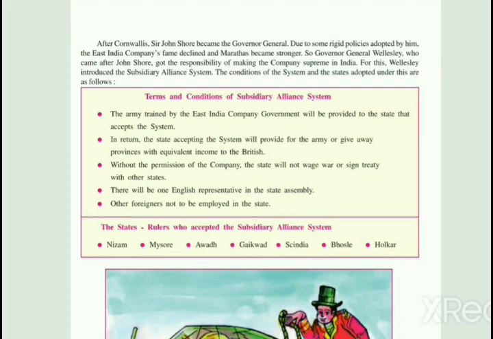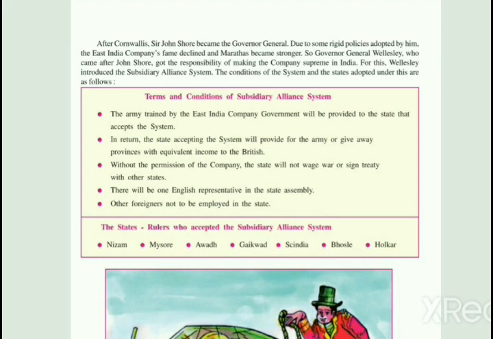Second point, in return, the state accepting the system will pay for the army or give away provinces. Provinces means principal divisions, with equivalent income, to the British. If the state accepts this system, it will provide the army or give away its principal divisions of the country.